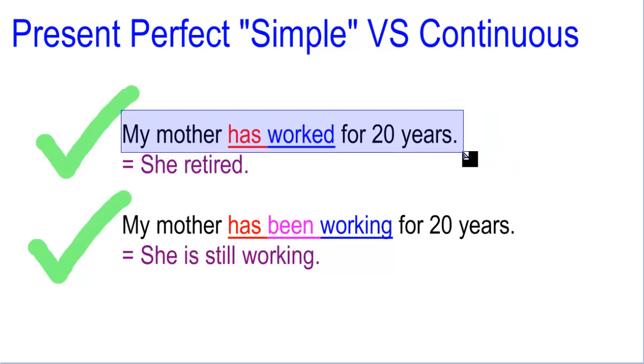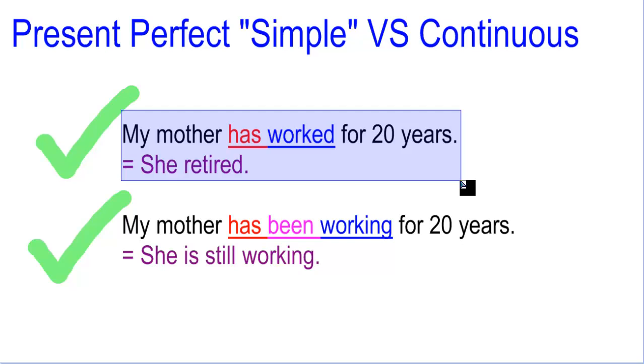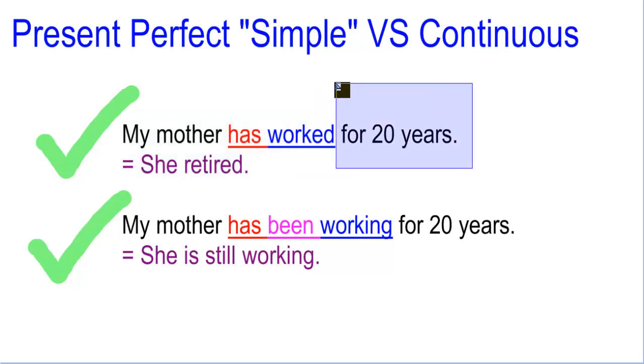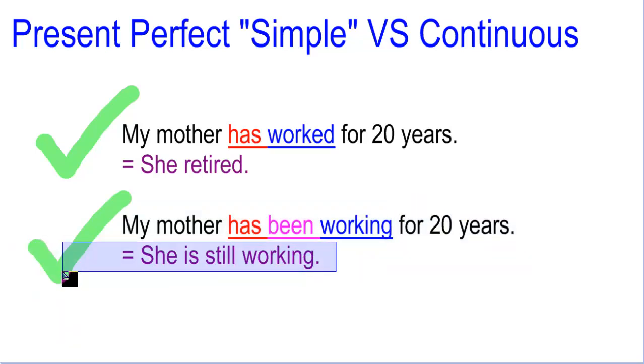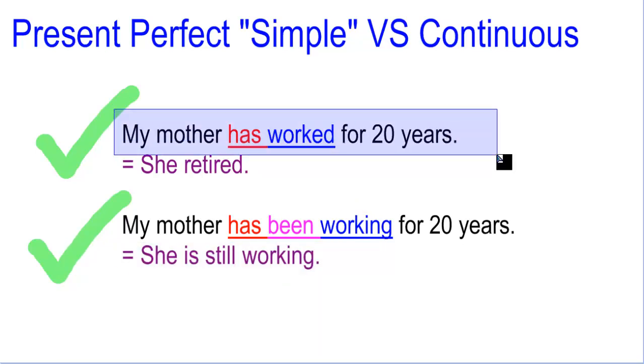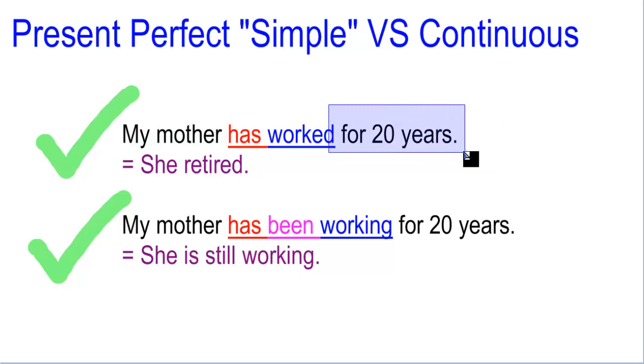My mother has worked for 20 years. I could probably presume that she is retired. The idea is that she just worked for 20 years. We don't know if she's still working. But when you say my mother has been working for 20 years, in that case, she worked for 20 years and in the present, she is still working. So that's the difference. When you say my mother has worked, yes, I know that she worked for 20 years. I am not sure if she's still working or if she is retired.